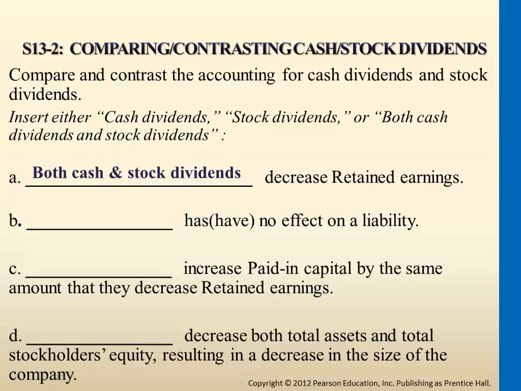Okay, which one has no effect on liability? Stock dividends has no effect on liability. Very good. For cash dividends, when we declare it, we have dividends payable. Stock dividends, we only have one entry to it when we actually pay out the stock, issue the stock to shareholders. So stock dividends is just, again, a rearrangement of equity. We reduce retained earnings, we increase common stock. So there's no effect on liability account or asset account.